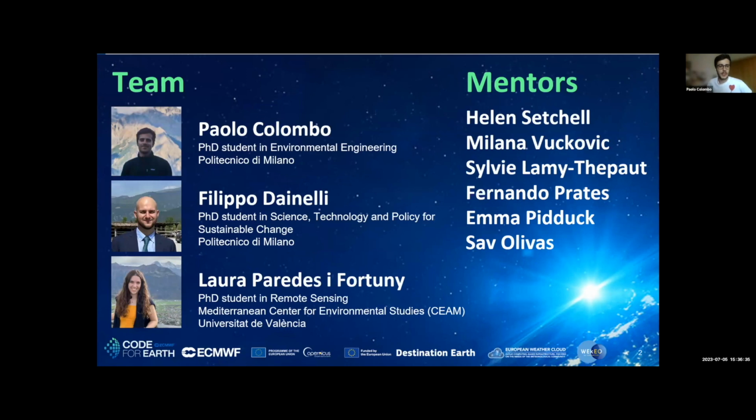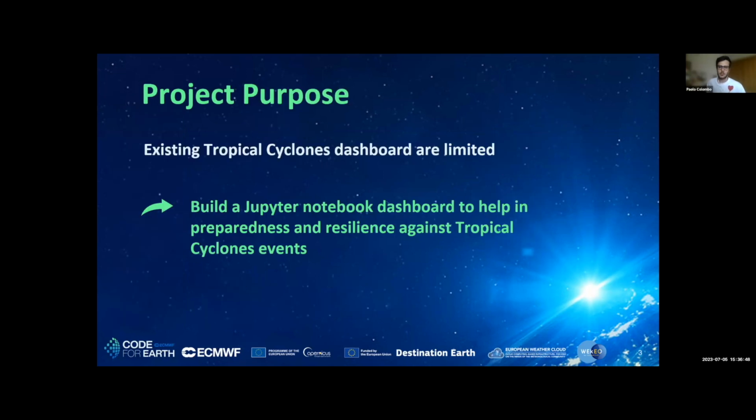Our team is composed of myself, Filippo Dainelli, and Laura Paredes Infortuni. Filippo and I come from the same university in Italy, while Laura is from Spain. The project purpose arises from some concerns regarding the current availability of tropical cyclone risk and hazard information, summarized in a single location and dashboards.